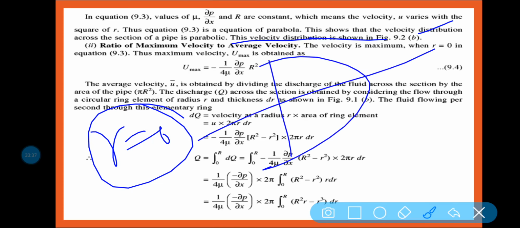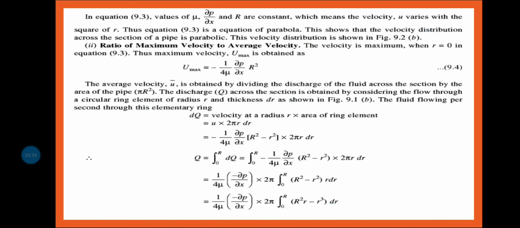So at that time, let us consider U max is equal to minus 1 by 4 mu del p by del x into capital R square, that is the maximum velocity. Am I right?